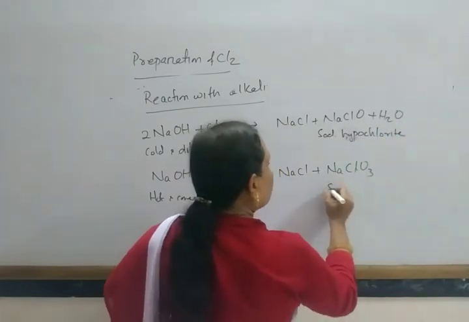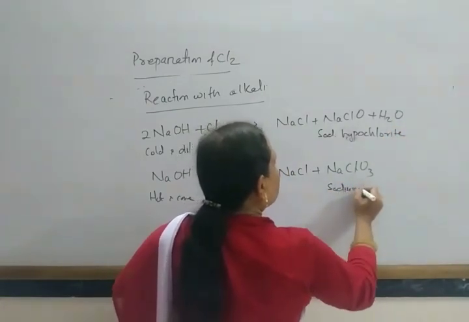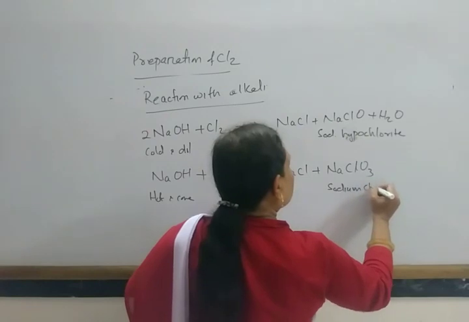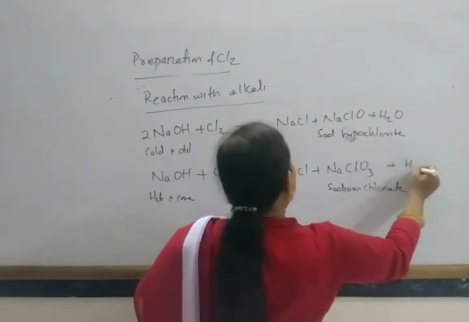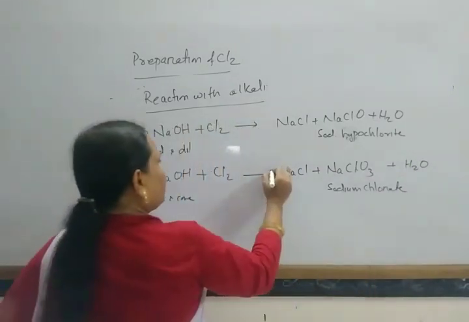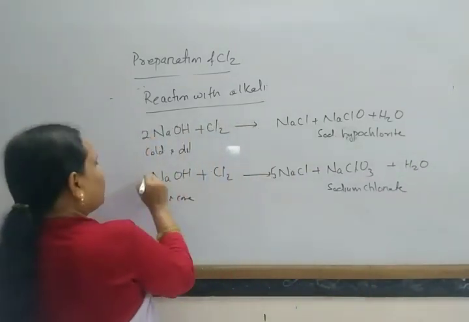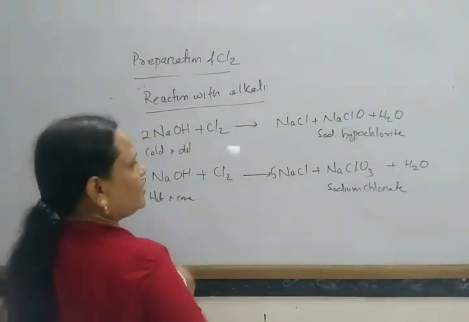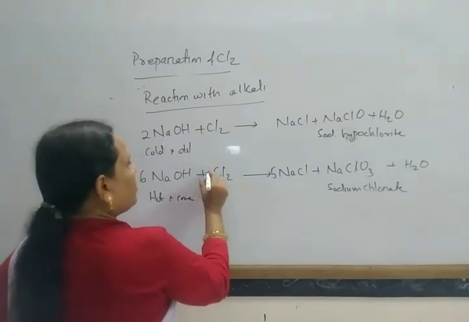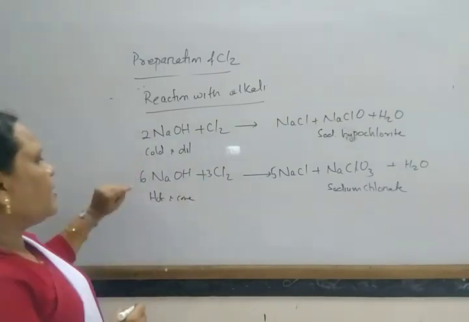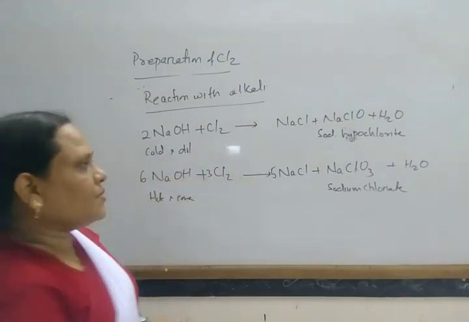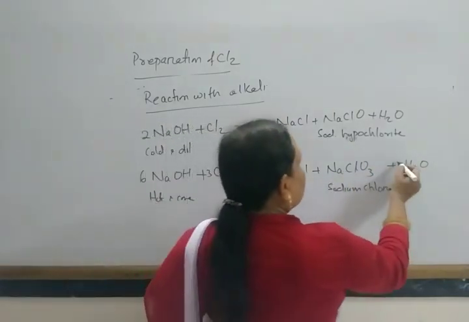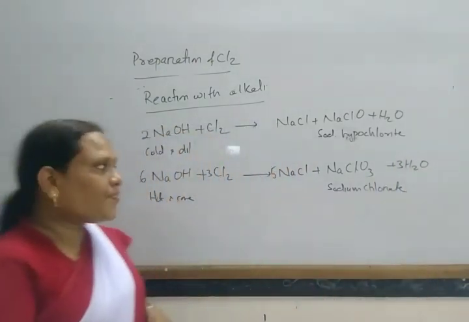To balance this equation, 6NaOH plus 3Cl2 gives 5NaCl plus NaClO3 plus 3H2O.